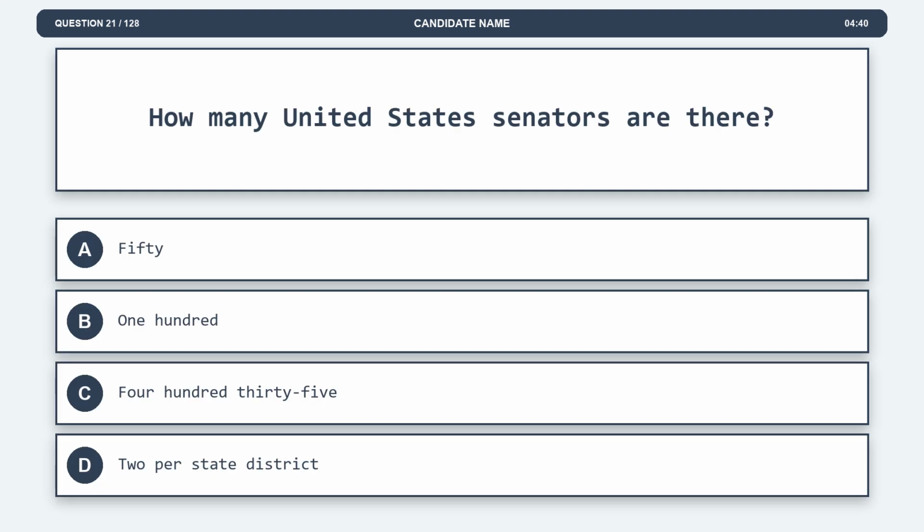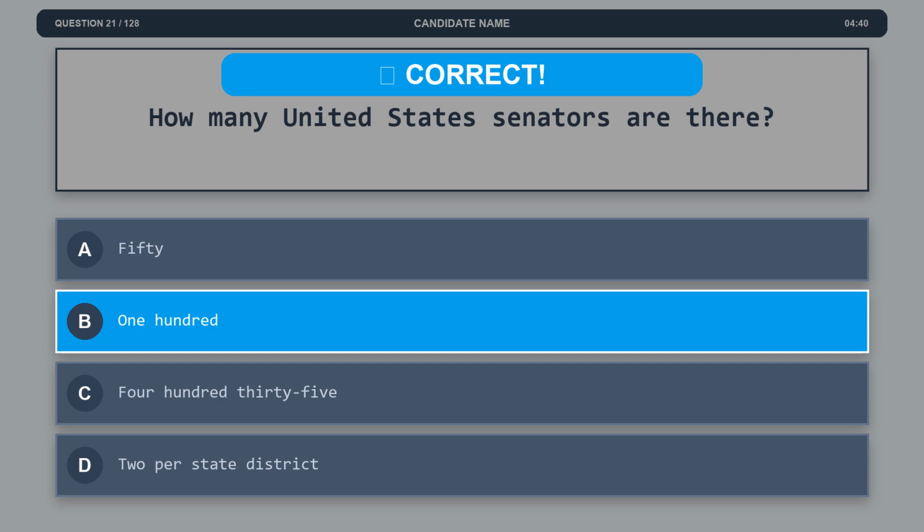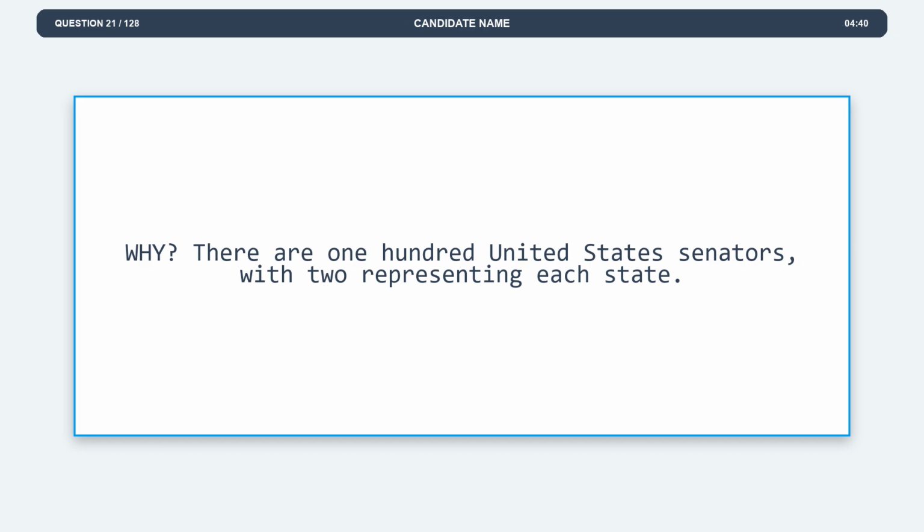Question 21. How many United States senators are there? Option A, 50. Option B, 100. Option C, 435. Option D, 2 per state district. The correct answer is option B, 100. Explanation. There are 100 United States senators, with 2 representing each state.